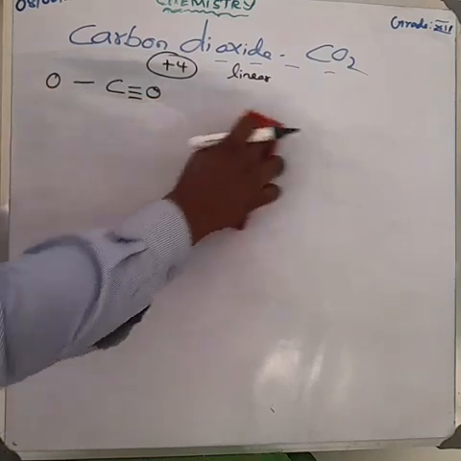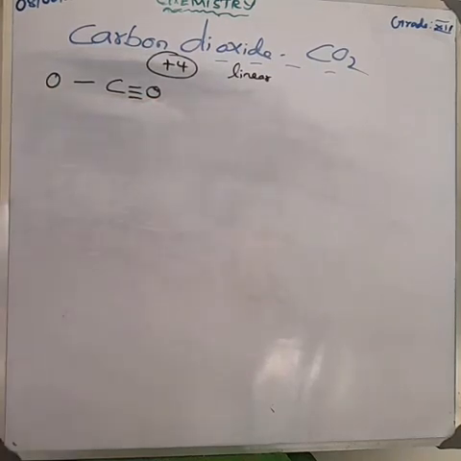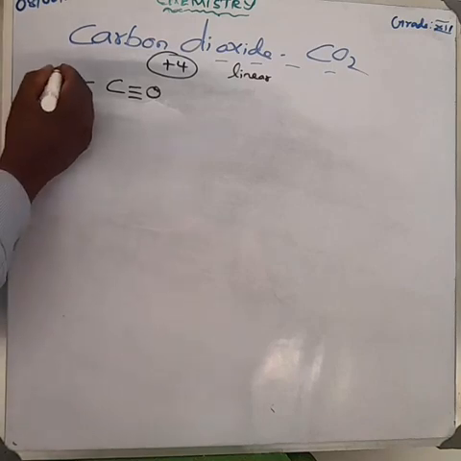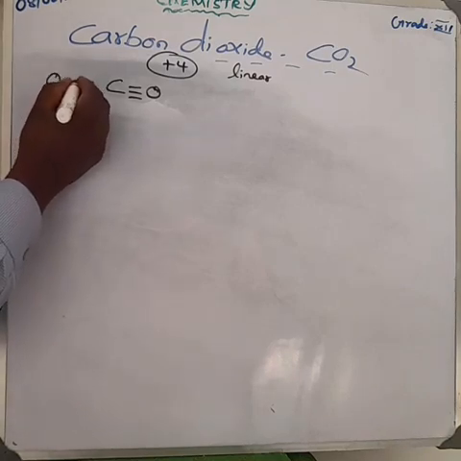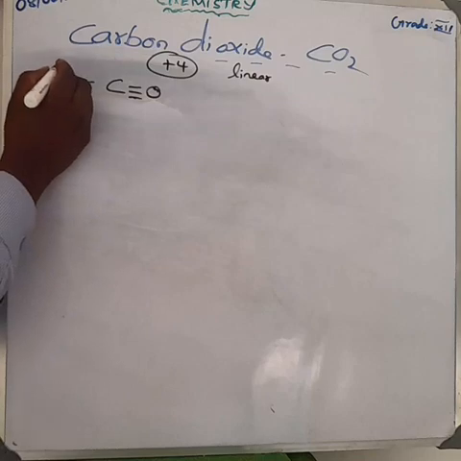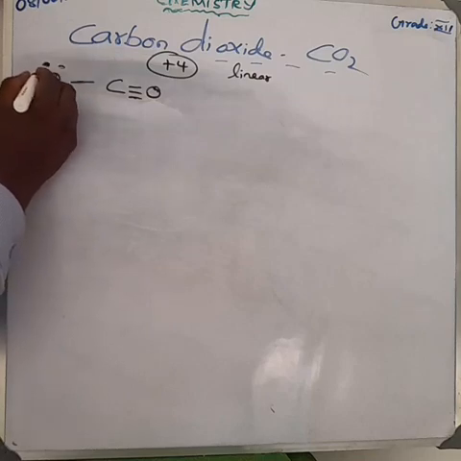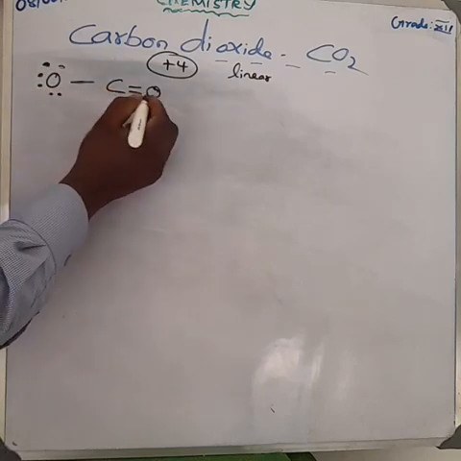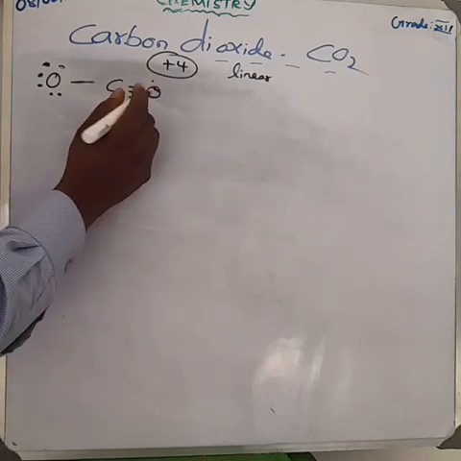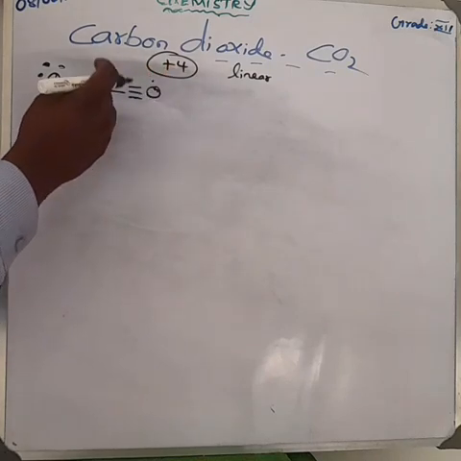Already I told you that carbon has a single bond with oxygen, and that oxygen has 6 electrons. Then carbon and the other oxygen have a triple bond, so carbon valence is 4.